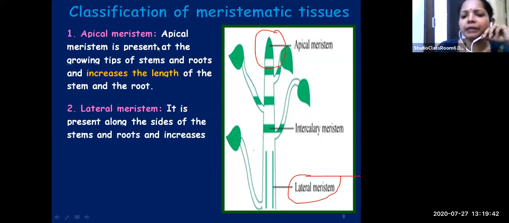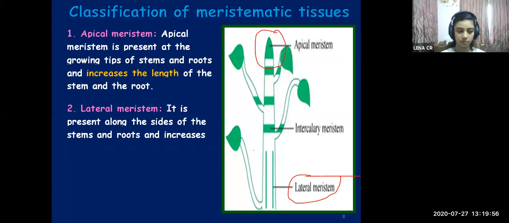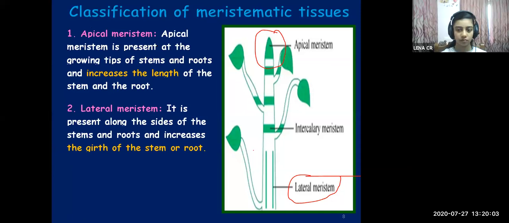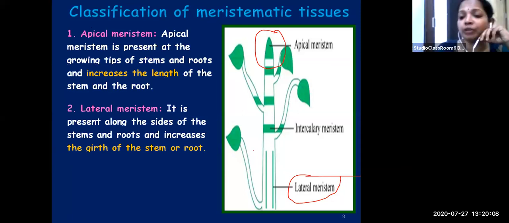The lateral meristem I have circled over there. It is present on the sides of the stem and the root. And being present on the side, what do they help in increasing? They help in increasing the girth. Girth means the root will become broader. So it will help in increasing the girth of the stem and the root.